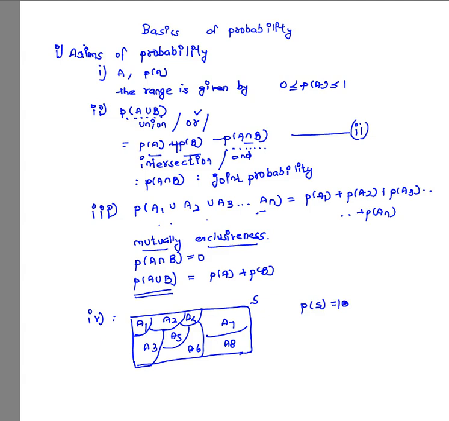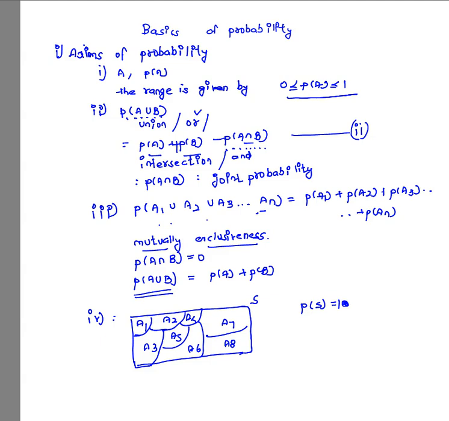The reason 1 is coming here is that the probability of the sample space is simply 1. We have already discussed this from the first axiom. The probability of any event lies between 0 and 1, but if the event itself is the sample space, then the probability is simply 1. The reason is that any event considered is a part of this sample space. That is the reason the probability of the sample space is equal to 1.